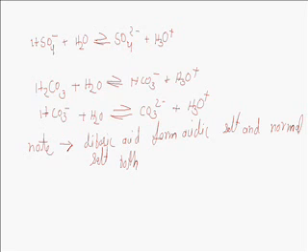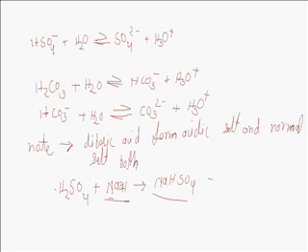According to the ionization of H2SO4, when H2SO4 reacts with only 1 mole of sodium hydroxide NaOH, it produces sodium hydrogen sulfate NaHSO4 plus H3O positive.